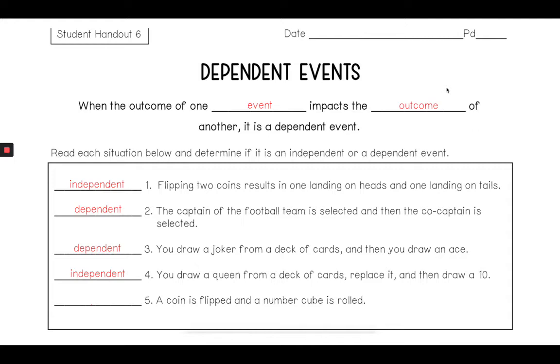Number 5, a coin is flipped and a number cube is rolled. If I flip that coin, it lands on heads. That does not mean that it's going to change the outcome of rolling the number cube, because the number cube is going to roll to be whatever number. So that one is also independent.